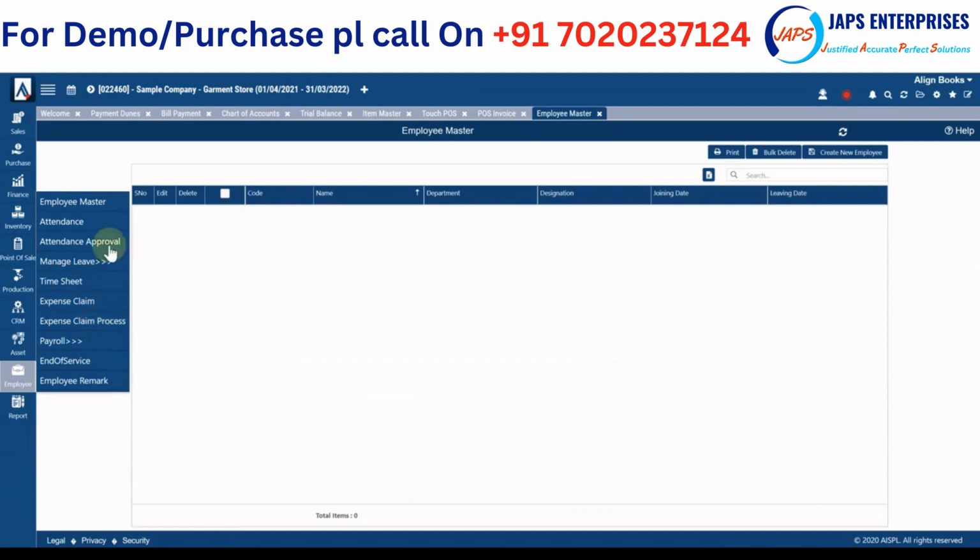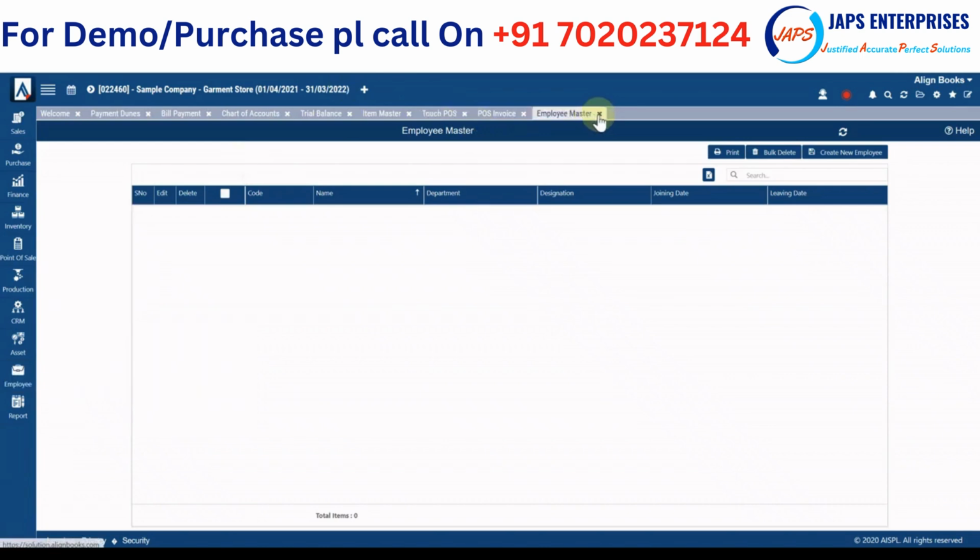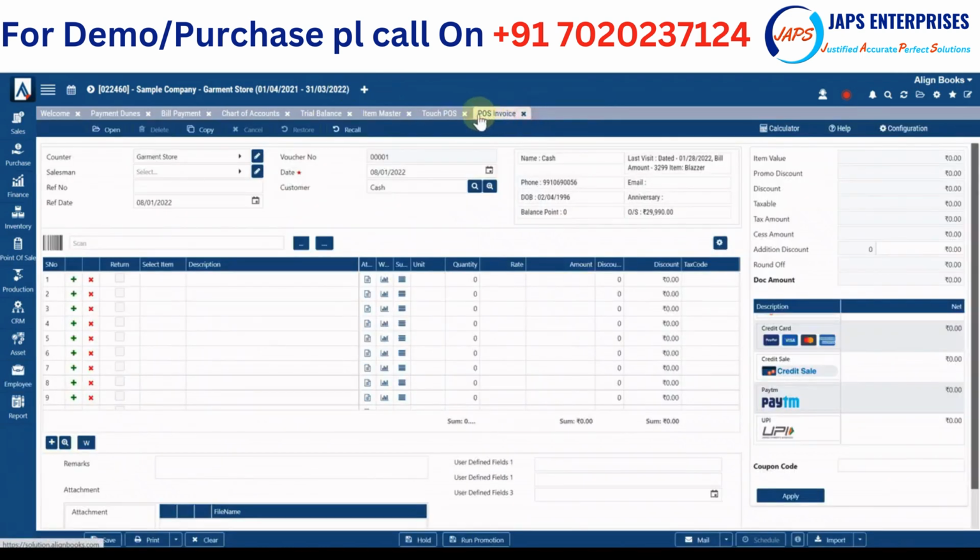Attendance approval, then leave management system, time sheet and expense claim, and complete payroll process, and posting of the payroll in finance, and finally end of service. So whenever a person is terminated or resigns, you can put the things in end of service. So this is all about 9 modules.